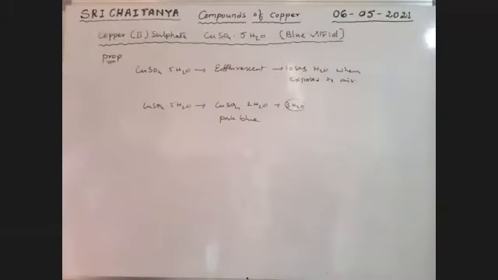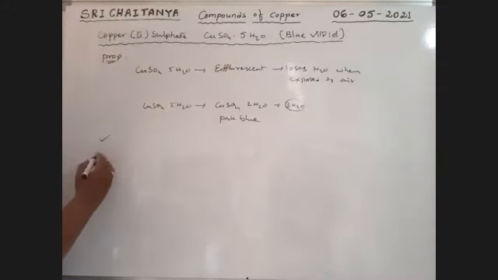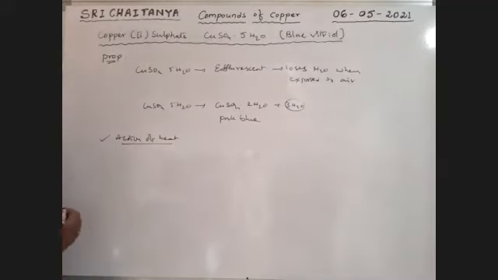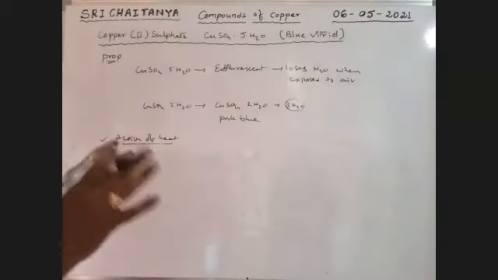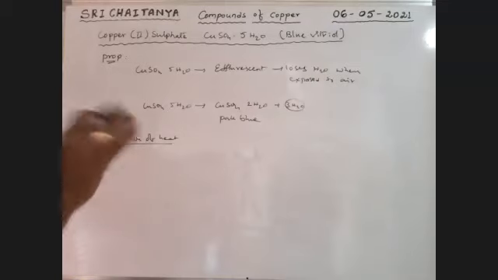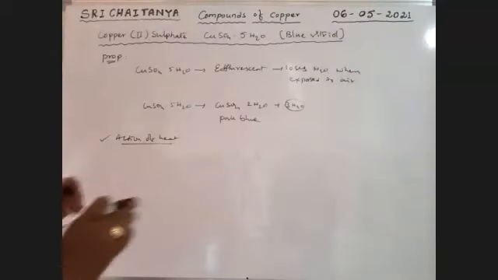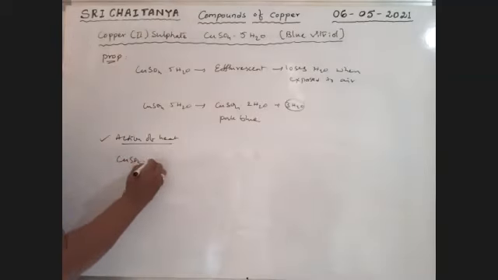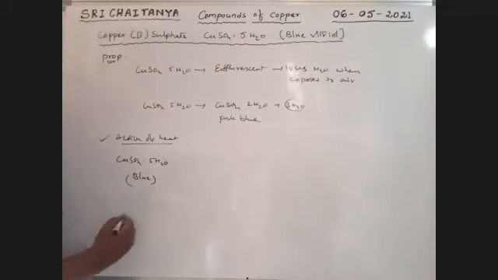Next, see here, the action of heat. What is the meaning of action of heat, boys? The substance is heated strongly without adding anything. We already completed this in qualitative analysis, just heating the given substance. So CuSO4·5H2O is blue in color.